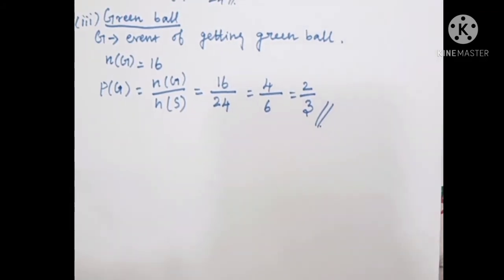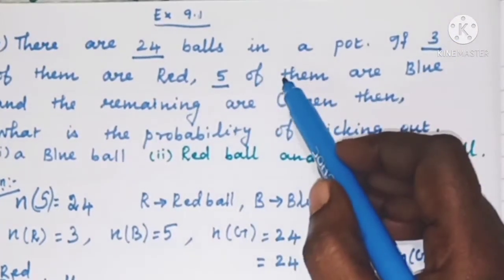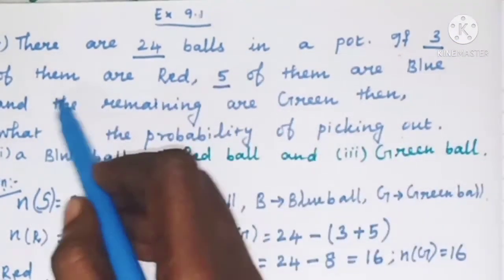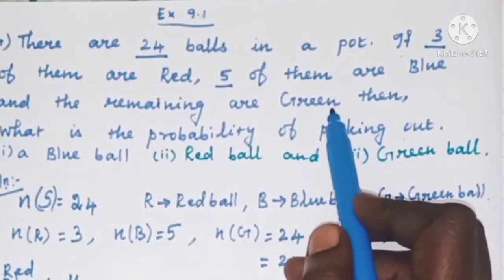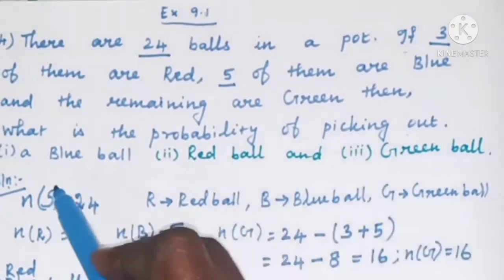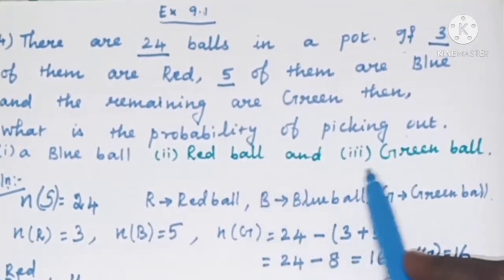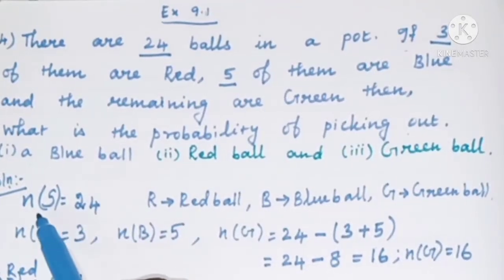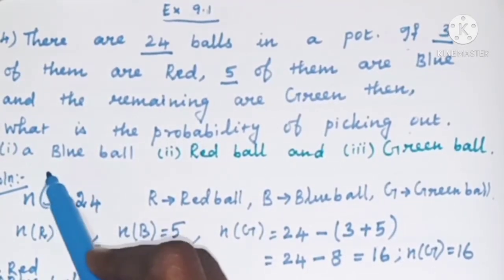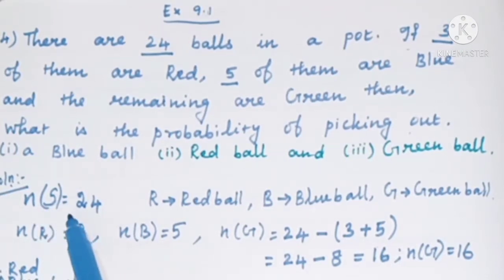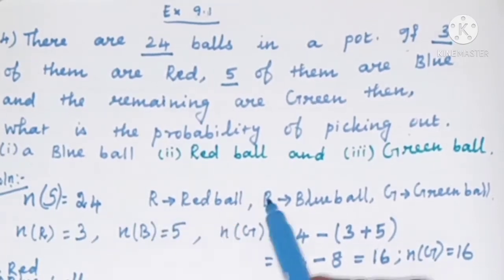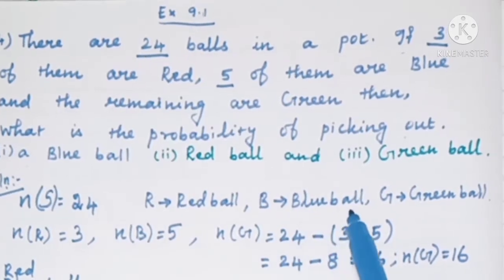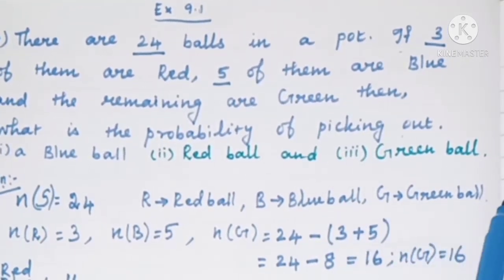I repeat it once again, children. There are 24 balls in a pot. If 3 of them are red, 5 of them are blue and the remaining are green, then what is the probability of picking out a blue ball, a red ball and a green ball? First we have to take the total number of balls. N of S is equal to the total number of balls, which is 24. R is the event of getting a red ball, B is the event of getting a blue ball and G is the event of getting a green ball.